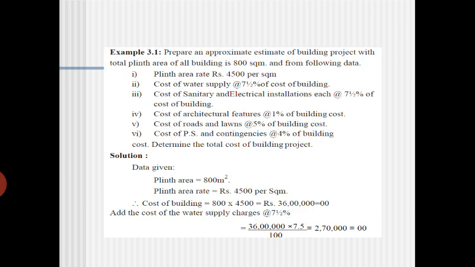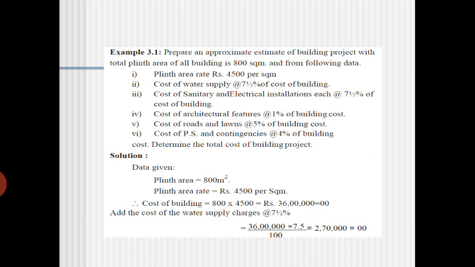So first we can take one example. Prepare an approximate estimate of a building project with the total plinth area of all the buildings being 800 square meter, from the following data. What they have given is that the total plinth area is around 800 square meter, and the plinth area rate per square meter, 4500 per square meter.